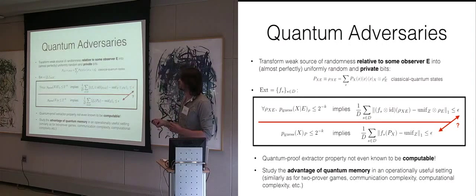Okay, I'm not a computational complexity guy, but given a set of functions, so these are just deterministic functions from some input alphabet to some output alphabet, I would like to know.